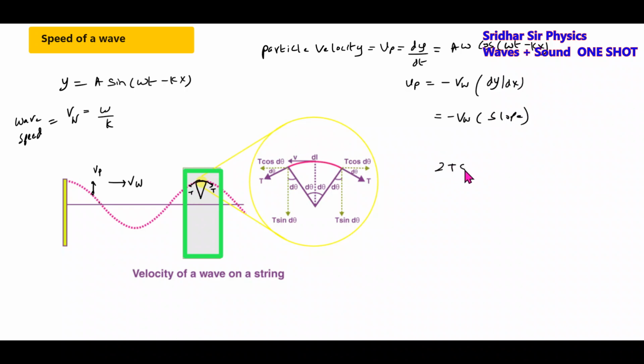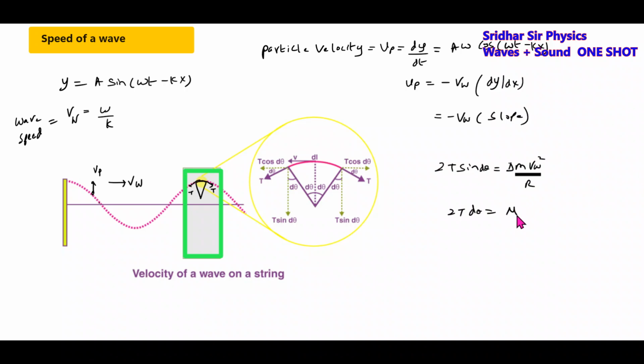So 2T sine theta is equal to, this will provide the required centripetal force, where r is the radius of curvature. Then d theta is very small, so sine d theta will become d theta.